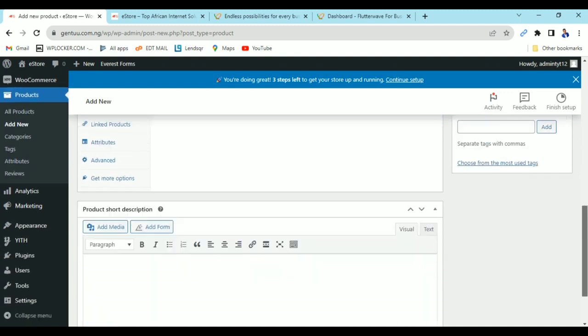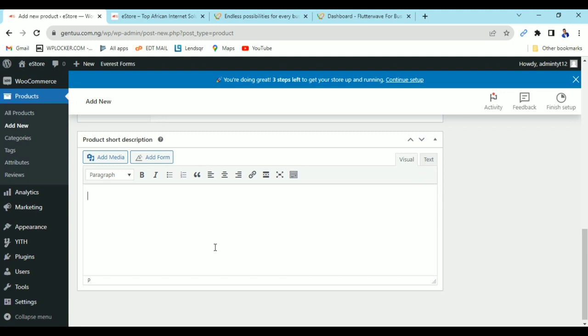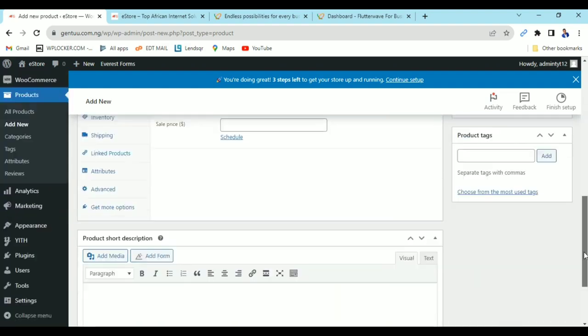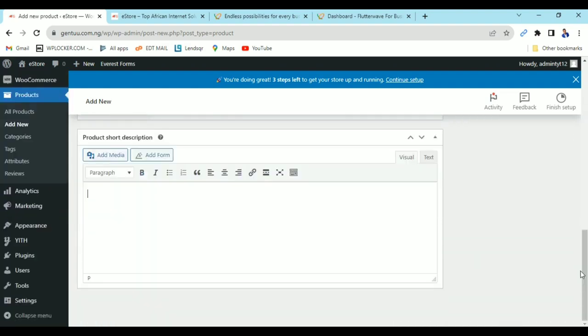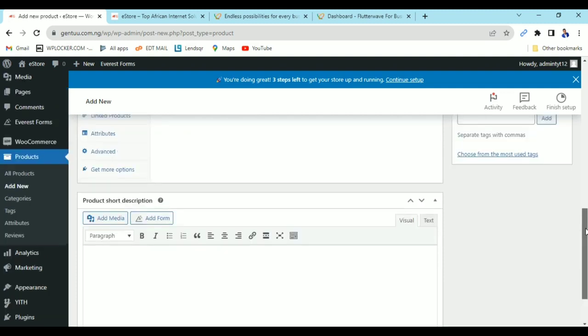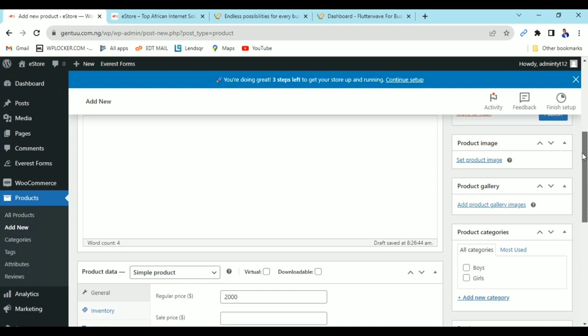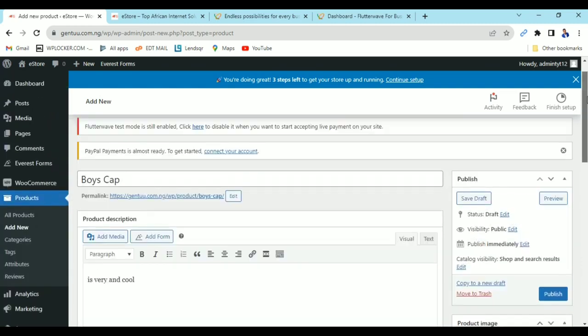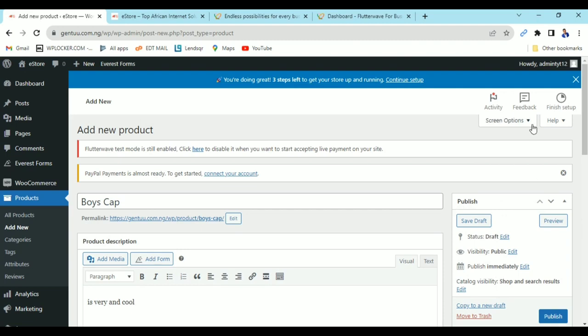Now you come down. You can add second product description here. You can either use this or you use this, but it's more advisable you use this because this will reflect directly under the image where you have description. Or better still, you can paste the same information on both of them and use both of them. Then you come down here. Now you come to this other edge. Now we are going to work on this edge right now.